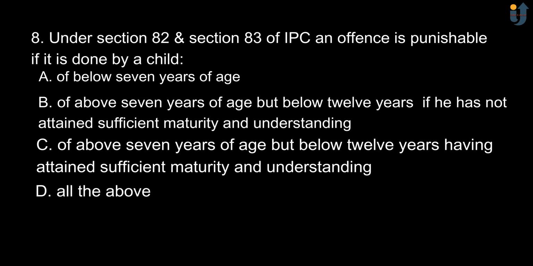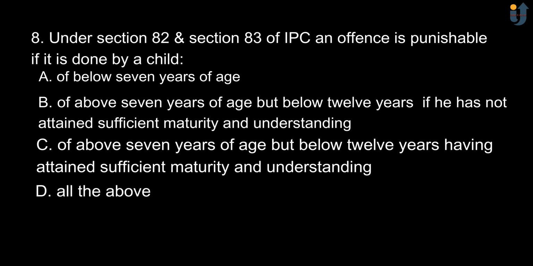Next, under section 82 and section 83 of IPC, an offence is punishable if it is done by a child option A, of below 7 years of age, option B, of above 7 years of age but below 12 years if he has not attained sufficient maturity and understanding, option C, of above 7 years of age but below 12 years having attained sufficient maturity and understanding, and option D is all the above. And the correct option is option C, of above 7 years of age but below 12 years having attained sufficient maturity and understanding.